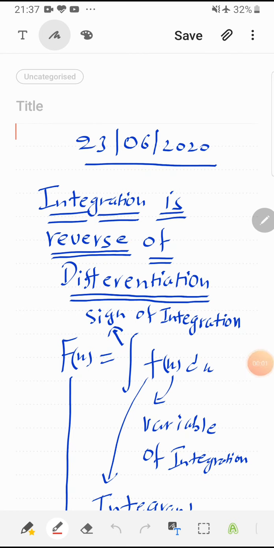Hello students, today we are going to discuss introduction of integration.